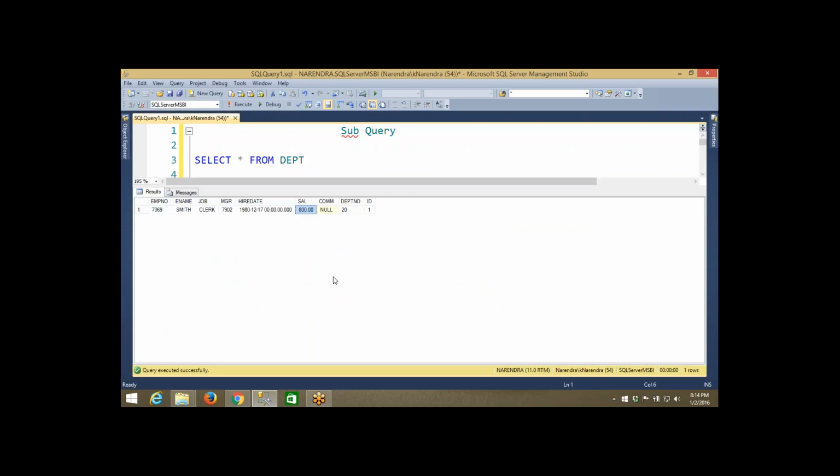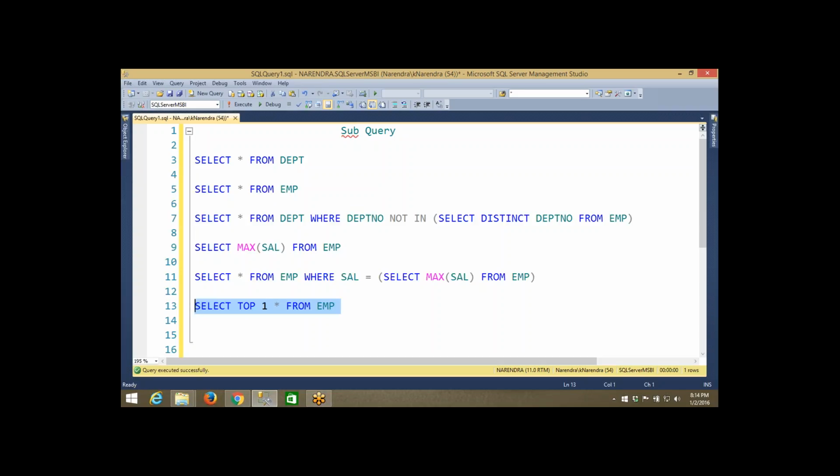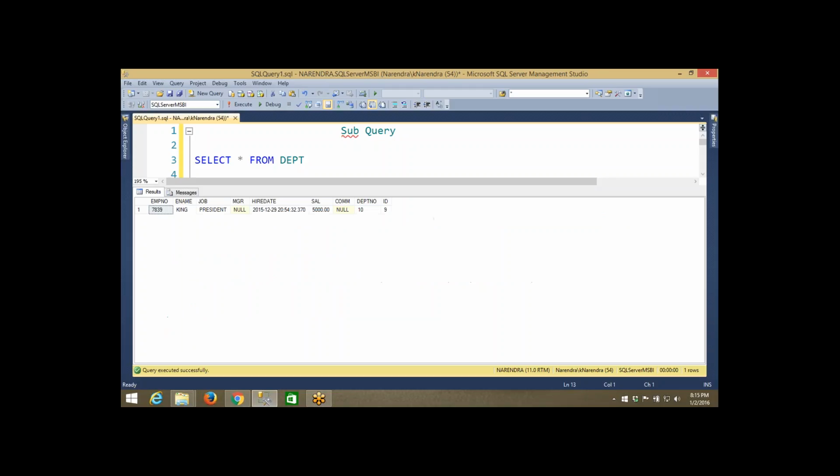As per the physical or logical arrangement of the data, it will give top 1, top 2, top 3. But I don't want this data. I want to see the data based on the salary. That is why order by salary descending. First of all, all the data will be arranged based on the salary. Once the data has been arranged in descending order of salary, 5,000 will come in the first row. That is why top 1, that means the top first row. Now you can execute. 5,000.